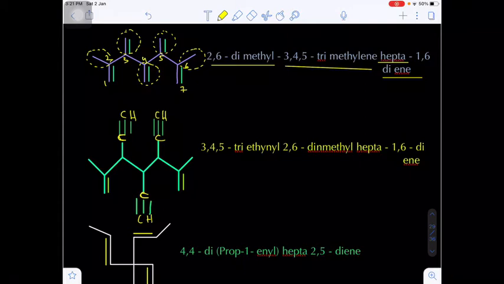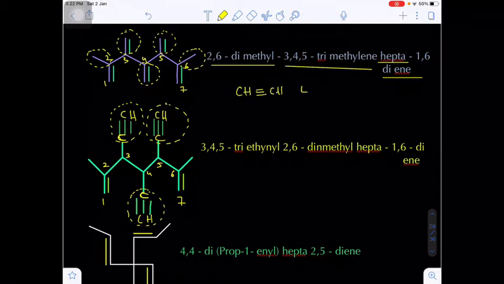Now here also we have to consider the maximum number of carbon atoms that should be included in the parent chain. So I am giving the first carbon, second carbon, third carbon, fourth, fifth, sixth carbon and seventh carbon. Here also the longest possible continuous chain will be 7 carbons. What about the triple bonds? These triple bond carbons are not included in the parent chain. We know CH triple bond CH is called ethyne. Yes or no? If you remove the hydrogen from the alkyne, you will get alkynyl.